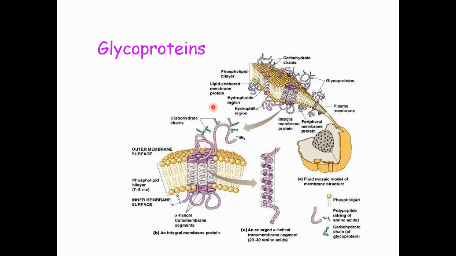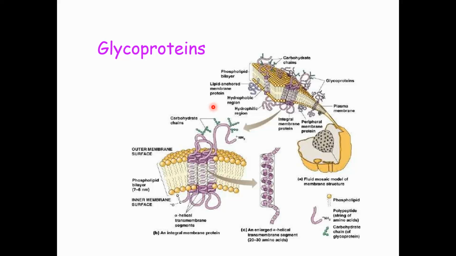We have another important protein, a glycoprotein, which makes up the glycocalyx of the cell membrane, present over the cell membrane. What is a glycoprotein? Actually, this is a protein that is attached with a sugar molecule, and it is present over the cell surface.